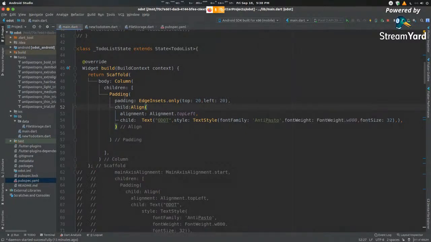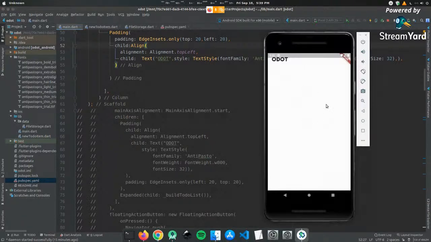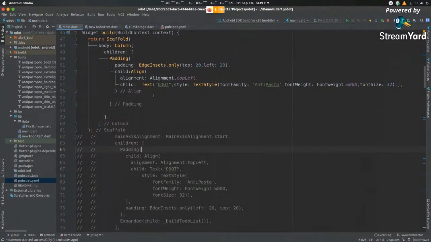So that is how you'd create a basic text. Now we want multiple elements as well, right? We want to have a list inside, and we want to have a button, and we want to have a bottom navigation bar. So inside our child object over here,